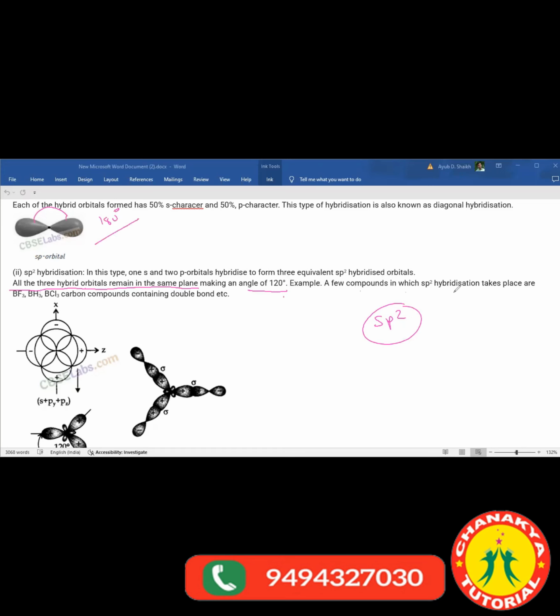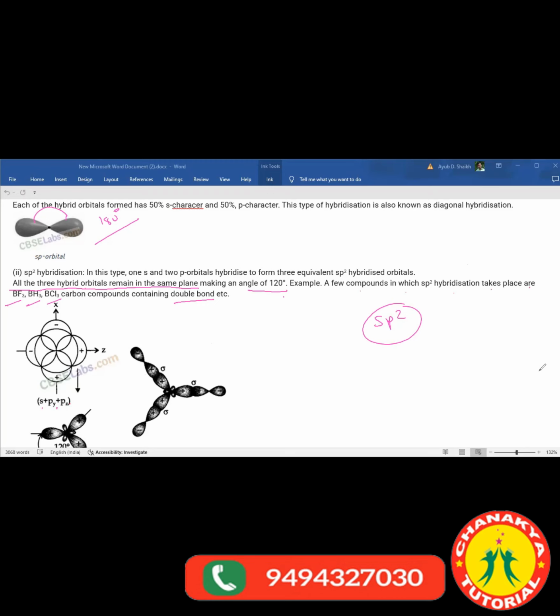A few compounds in which sp2 hybridization takes place are BF3, BH3, BCl3, and carbon compounds containing a double bond. There also sp2 hybridization takes place, not sp3. In this manner, s plus Py plus Pz orbitals overlap with each other, and it will result in these molecules.